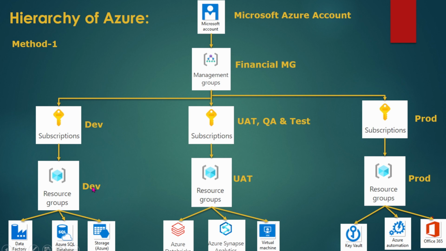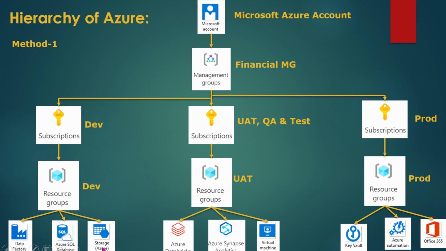So under this resource group, what will be there? It is also a logical container wherein it will have Azure resources which are deployed and managed. Resources are nothing but instances of services. Resources I'll explain later. These are the resources present in the last level, the fourth level scope.